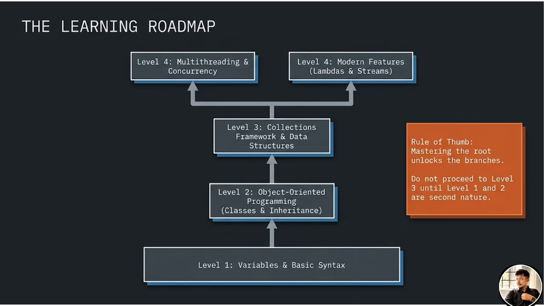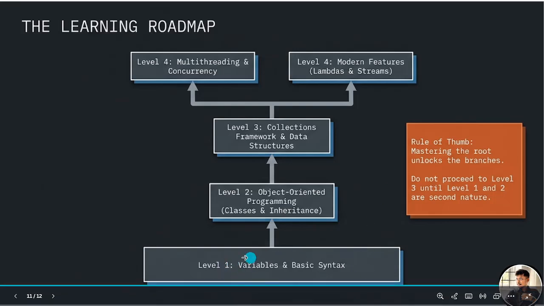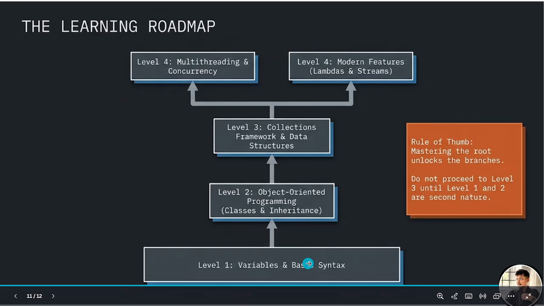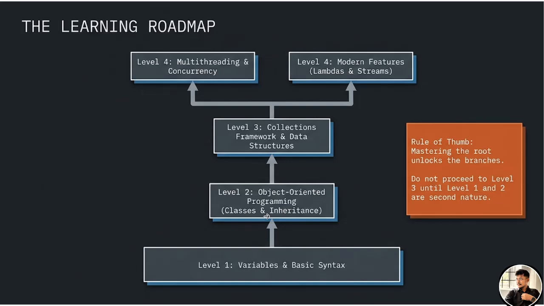And what is the roadmap we can follow to learn Java? For the first level, let's see here, level 1. You have to learn variables and basic syntax. What are the things we can learn in this, like data types, how conditions like if else work, how loops work. Those concepts we have to learn in level 1. Once you have mastered level 1, you can move to level 2. In level 2, you can focus completely on object oriented, class, inheritance, those topics and all.